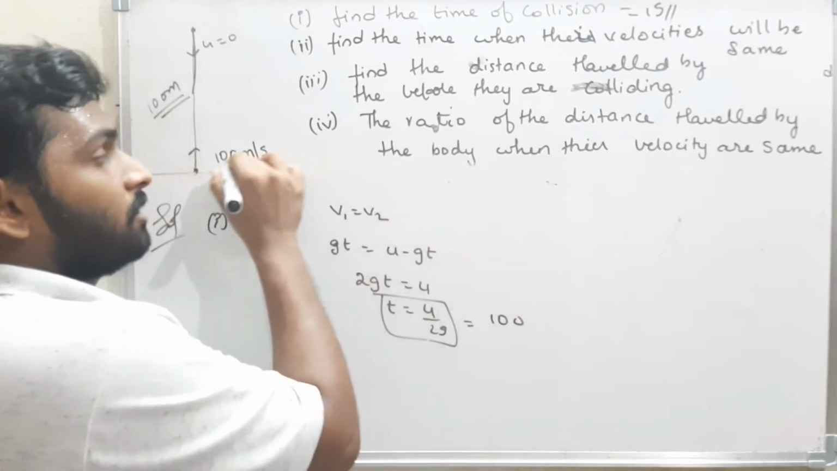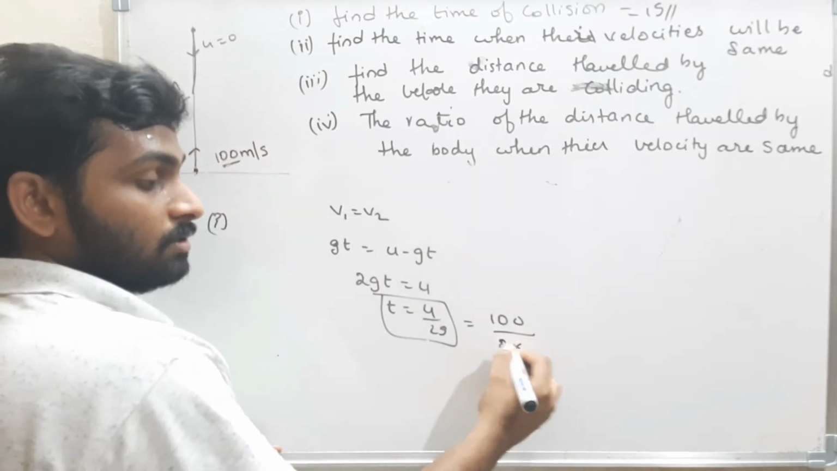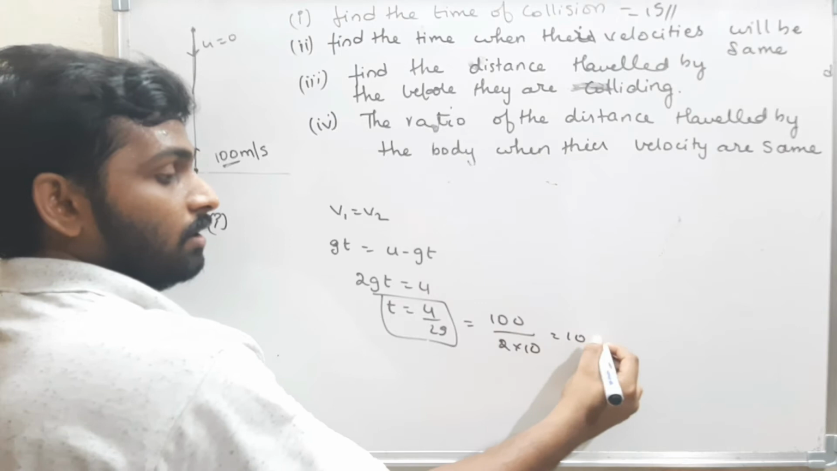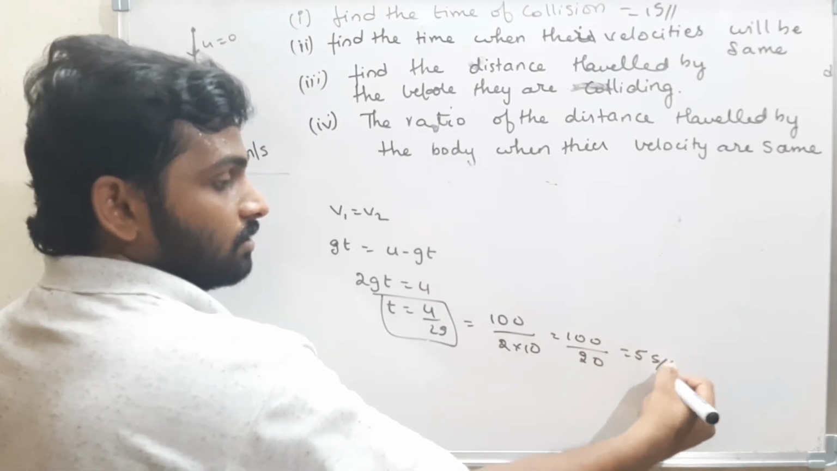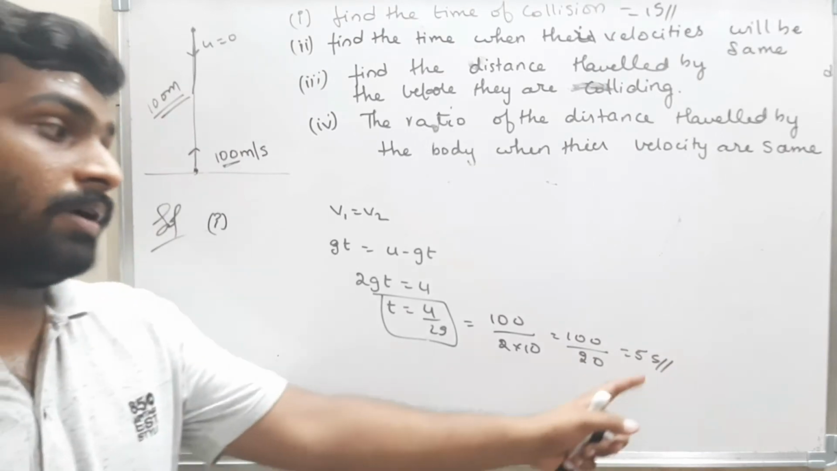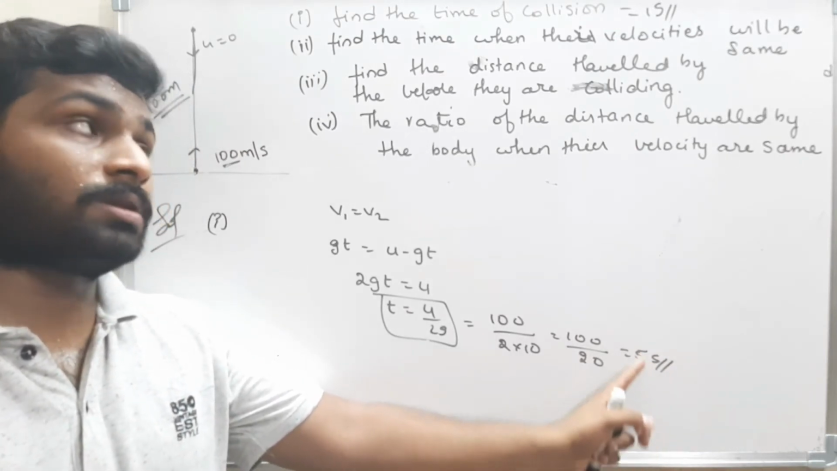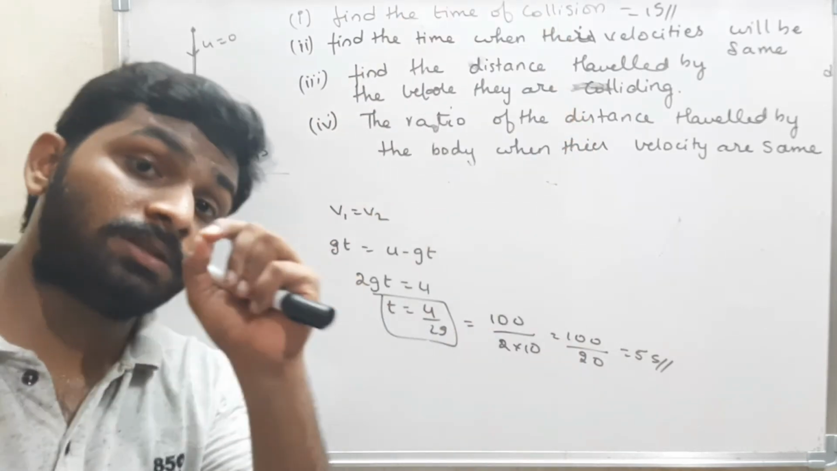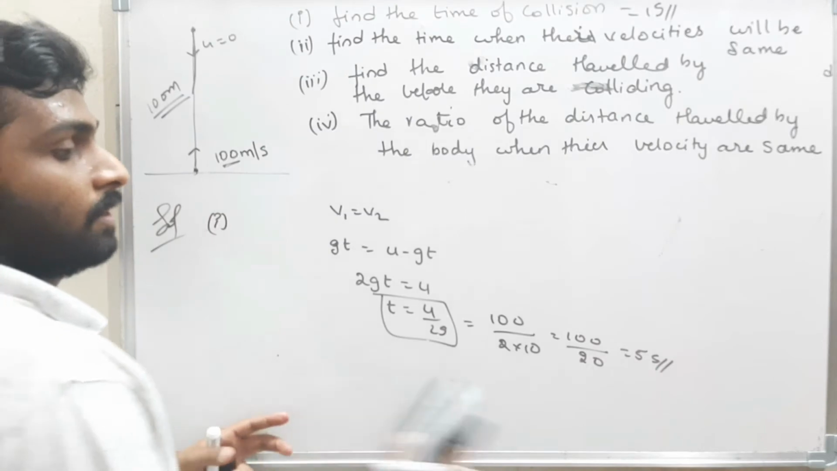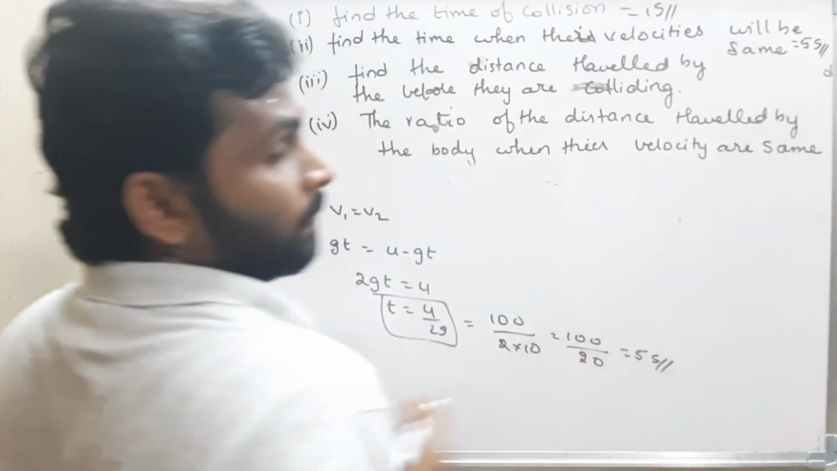What is initial velocity of the body? That is 100 by 2 into g is 10. Therefore, 100 by how much? 20. That is nothing but 5 seconds. After 5 seconds, the velocity of the first body and the velocity of the second body will be same. Okay, 5 seconds. Therefore, answer is 5 seconds. Okay, next one.